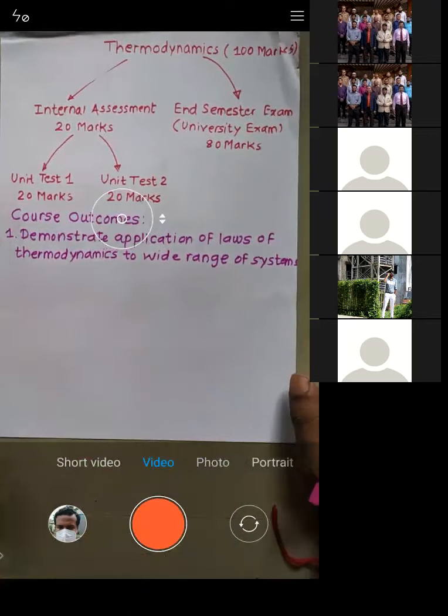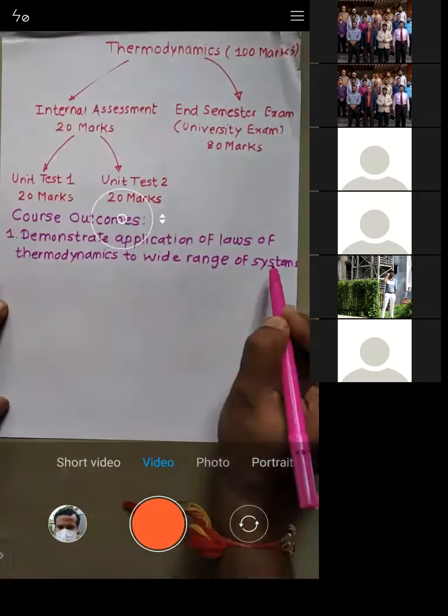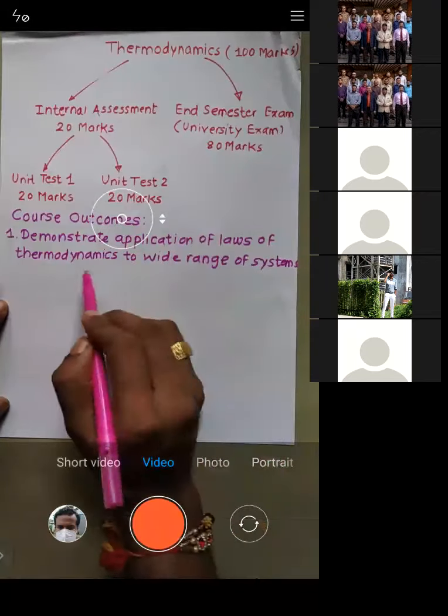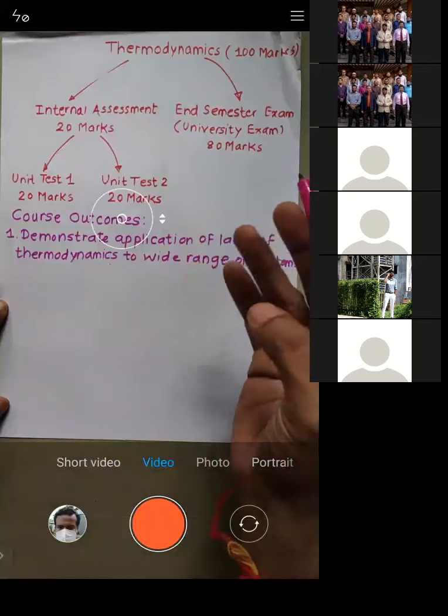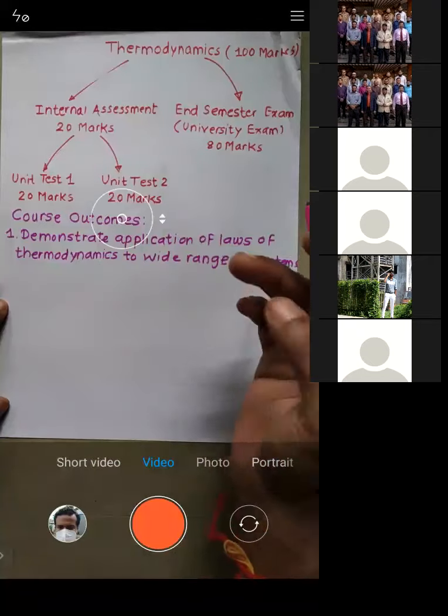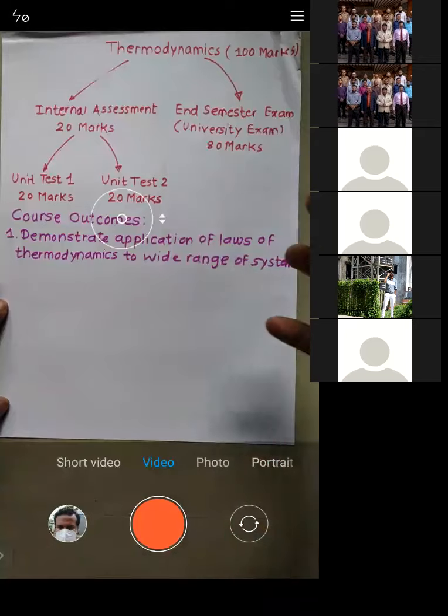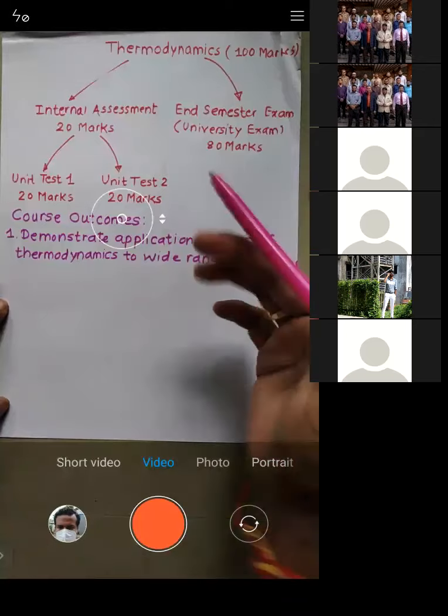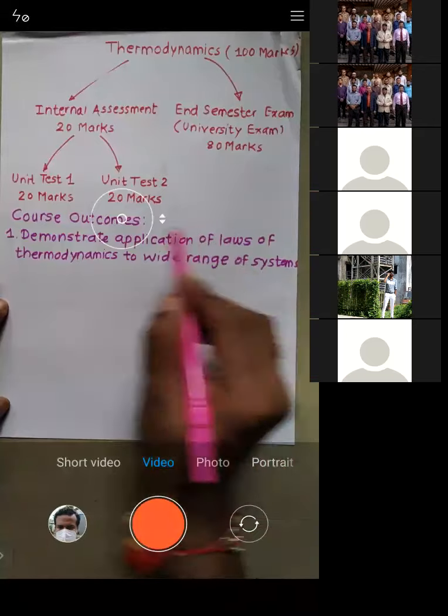We need to understand those laws and apply them to a wide range of systems, such as the boiler, compressor, turbine, and heat exchanger. These are some of the mechanical devices to which you need to apply those laws.